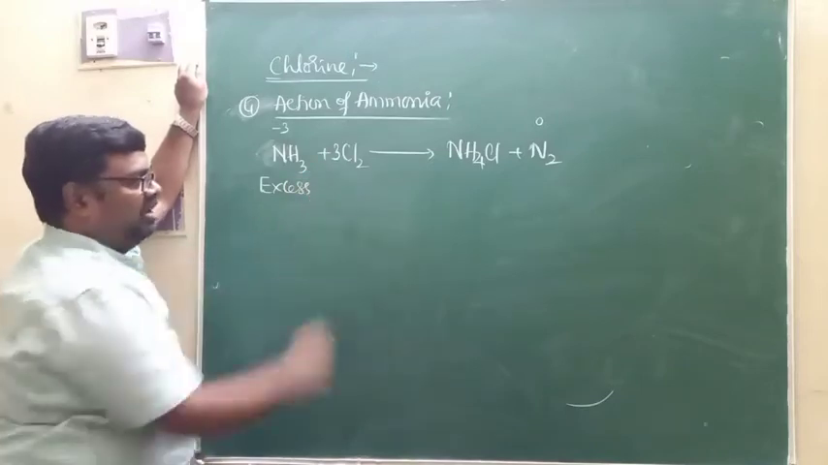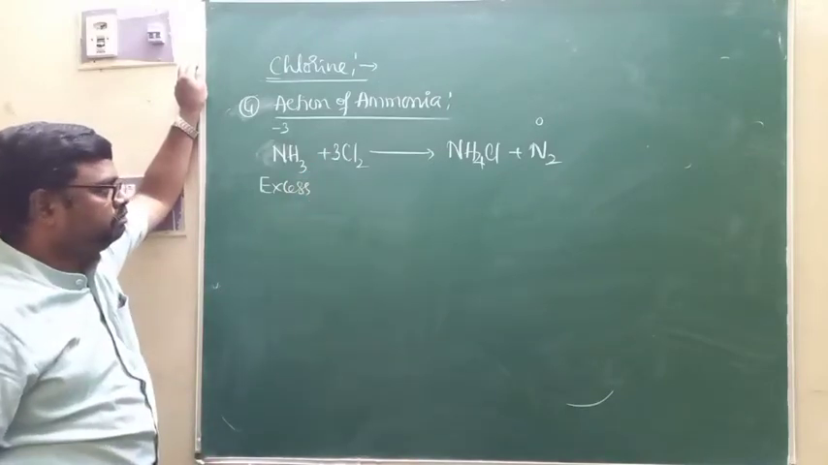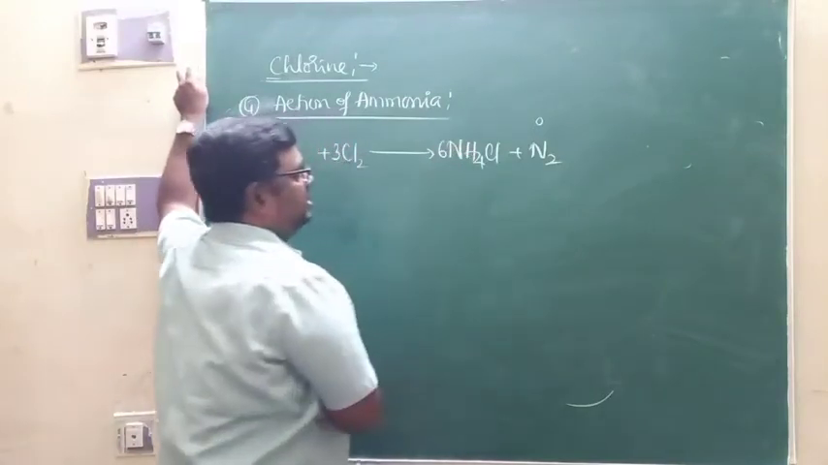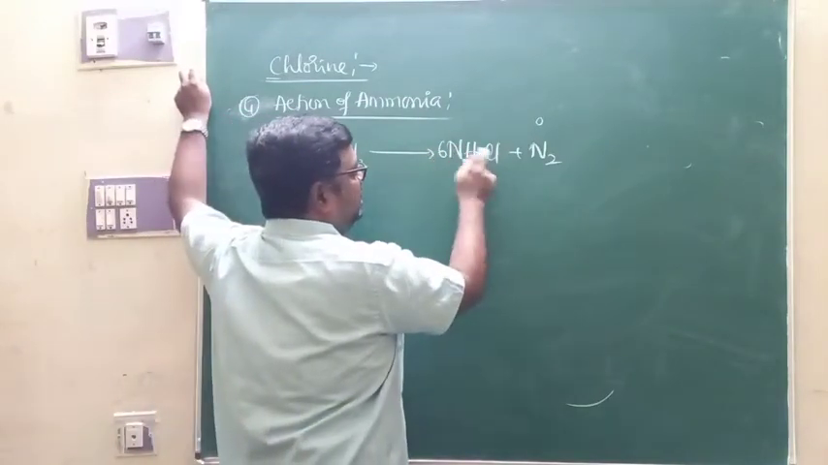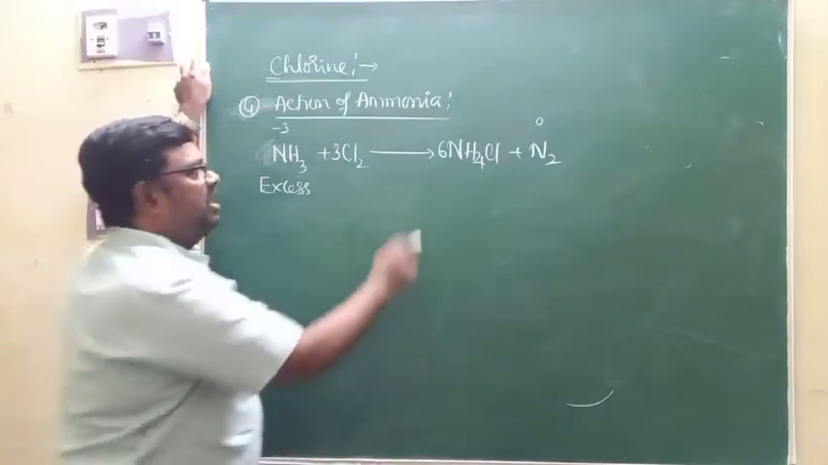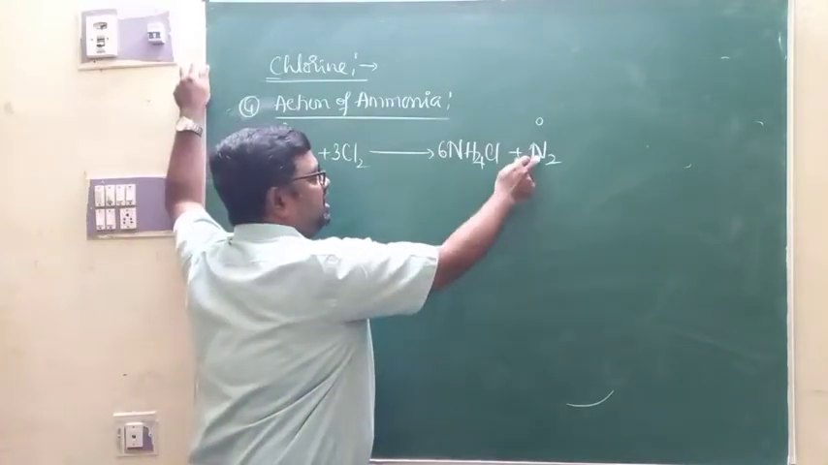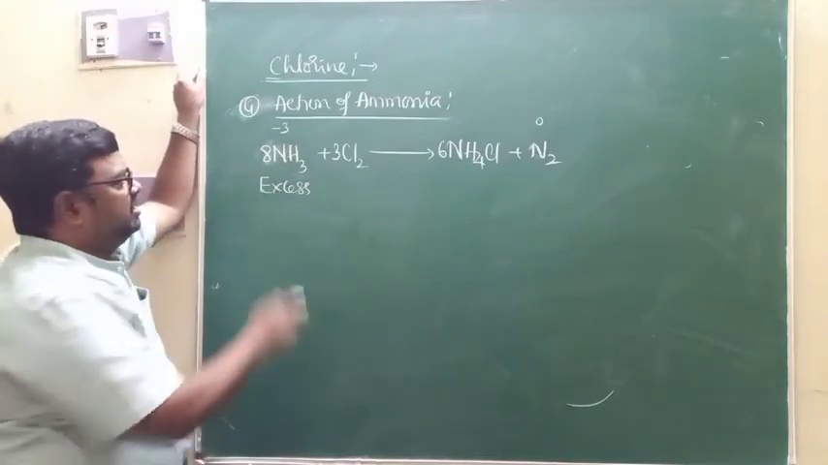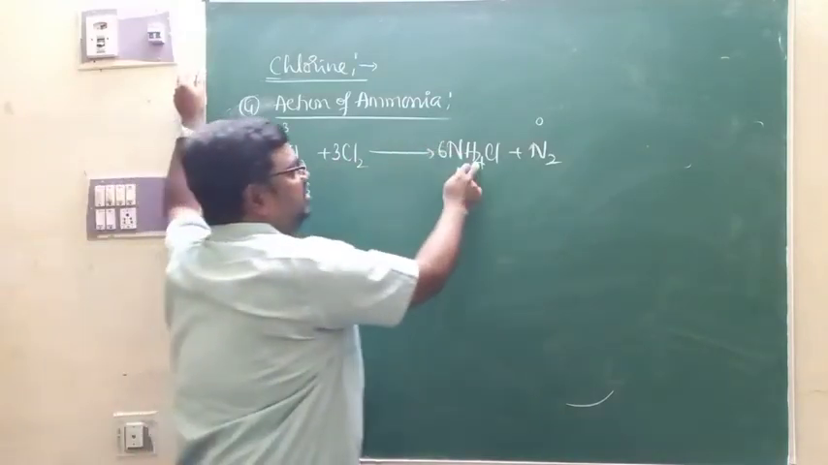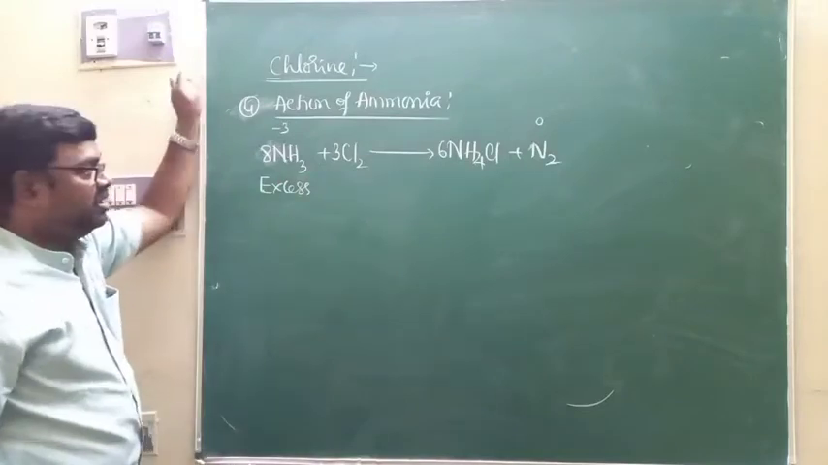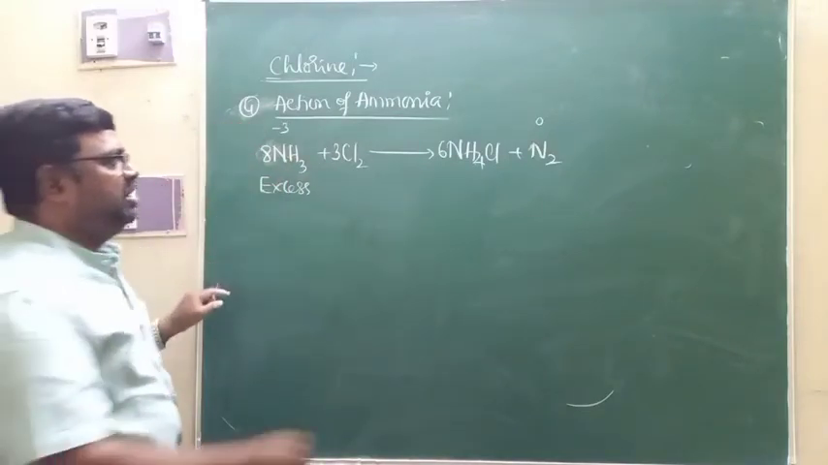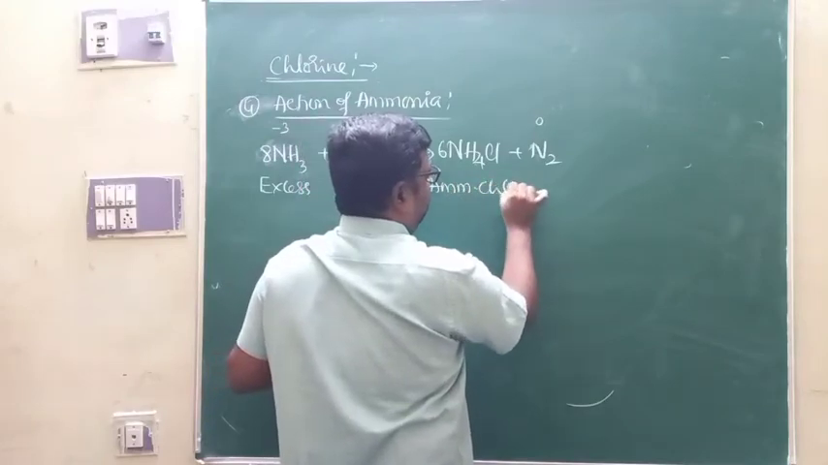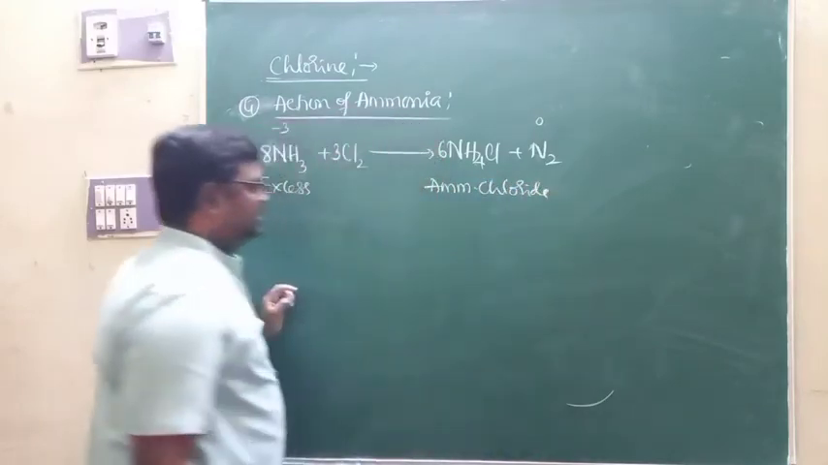Then it becomes 3Cl2. Once it is 3Cl2, the number of chlorine atoms becomes 6. Therefore go for 6, here chlorine is only one, do not make it 6. Then see what nitrogen becomes: 8. So here we must make it 8. 8 into 3 is 24, 6 into 4 is 24. The equation is balanced. When excess ammonia reacts with chlorine, you are going to get ammonium chloride and of course nitrogen gas.